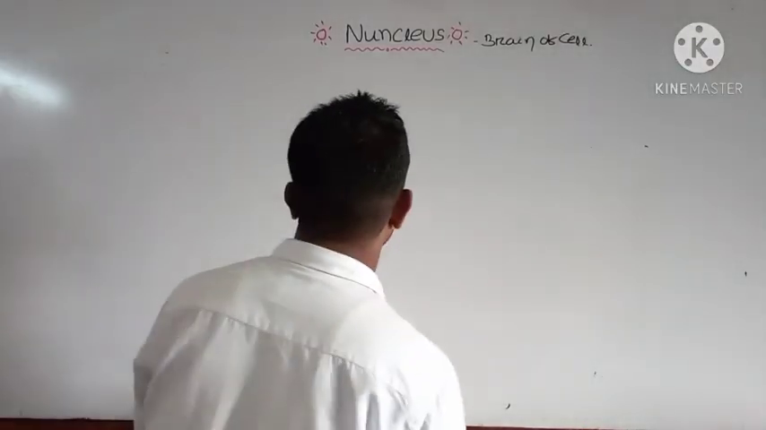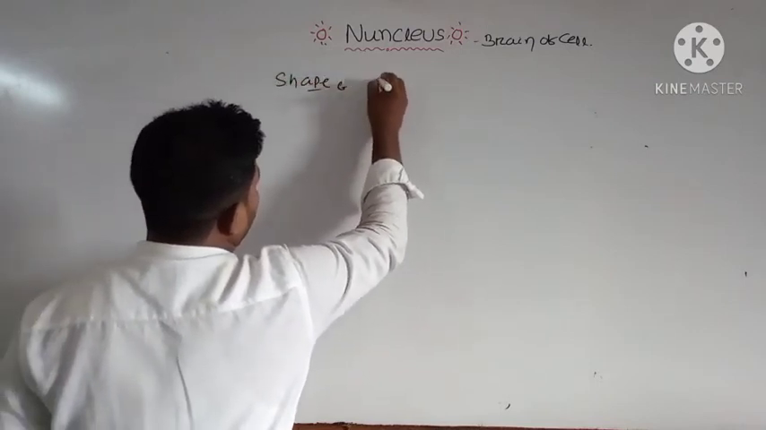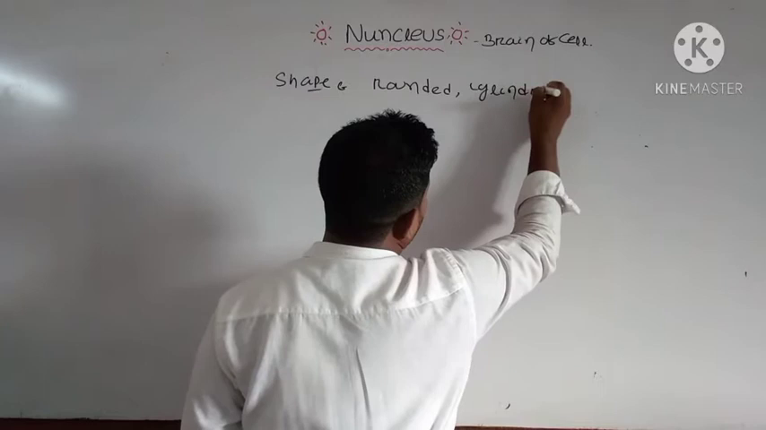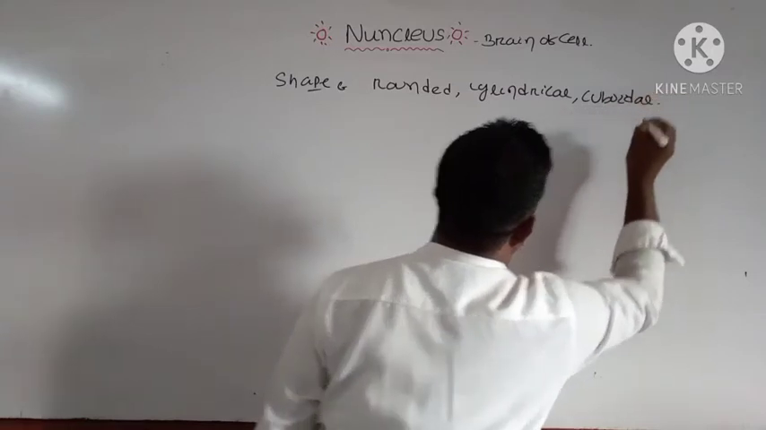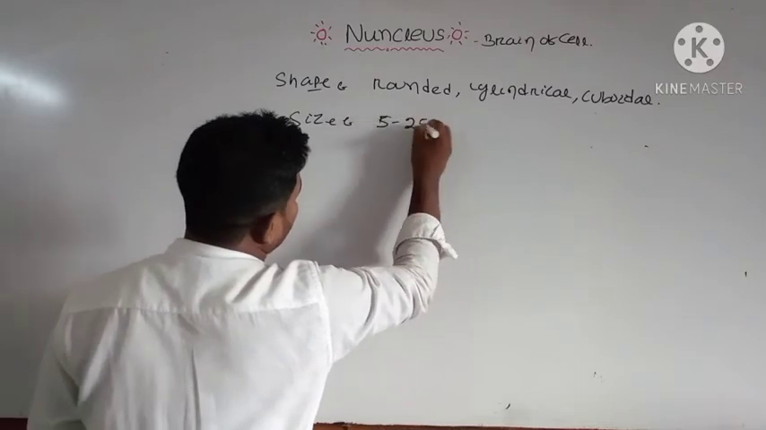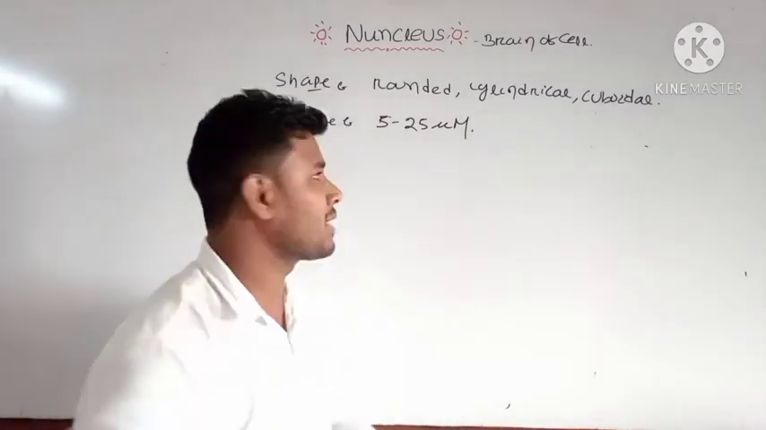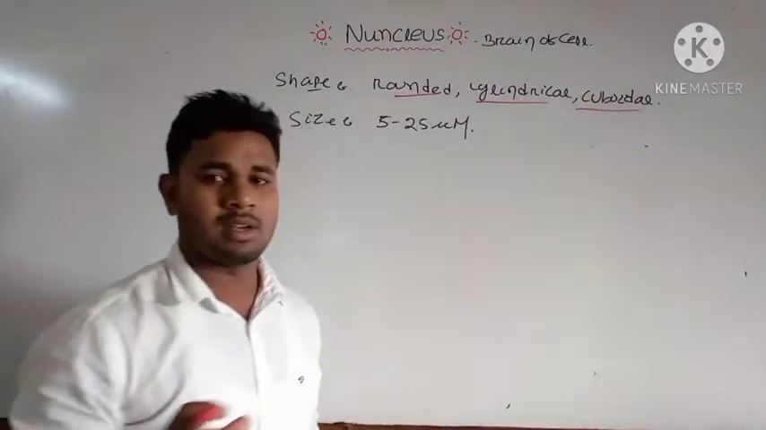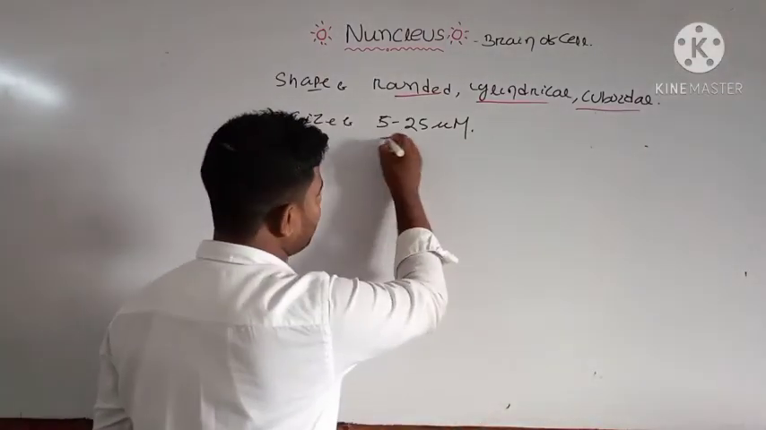Then let us discuss some shape and size. The shape of the nucleus is around rounded, cylindrical, or it may be cuboidal. And the size is around 5 to 25 micrometer. There is variation in the nucleus structure. It may be rounded in shape, it may be cylindrical, or it may be cuboidal. According to the function, the nucleus varies in different cells, and the size is around 5 to 25 micrometer.